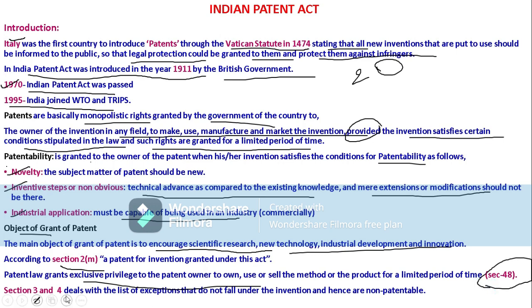Then we'll see about section 3 and section 4. Section 3 and section 4 are related to non-patentable items. They deal with non-patentable products or processes. As I said before, patents can be product related and process related.